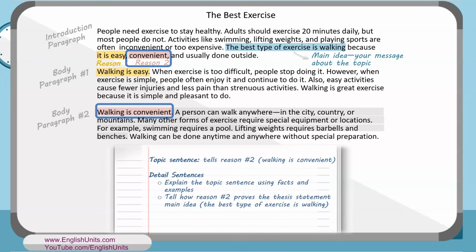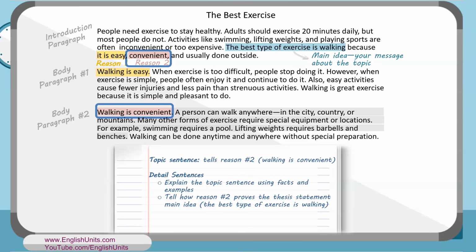A person can walk anywhere, in the city, country, or mountains. Many other forms of exercise require special equipment or locations. For example, swimming requires a pool. Lifting weights requires barbells and benches.